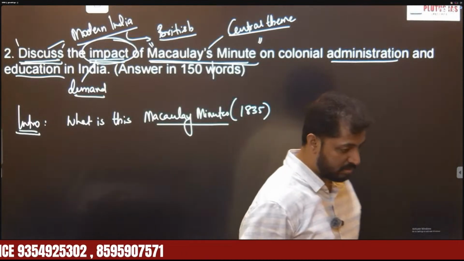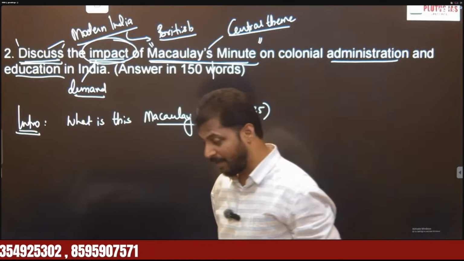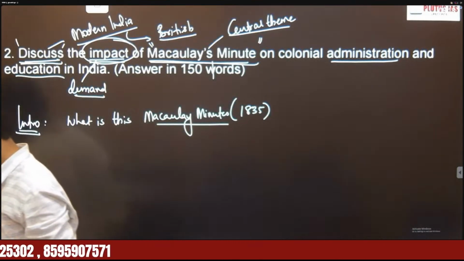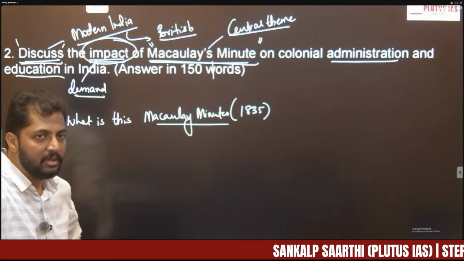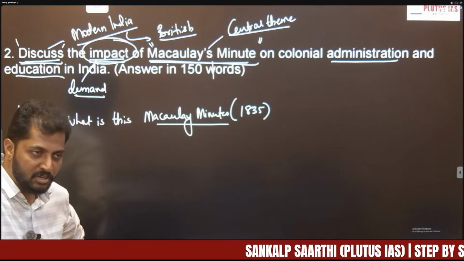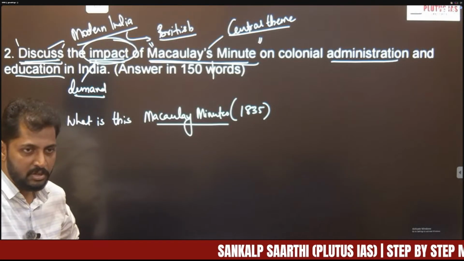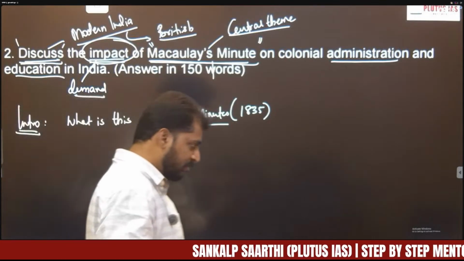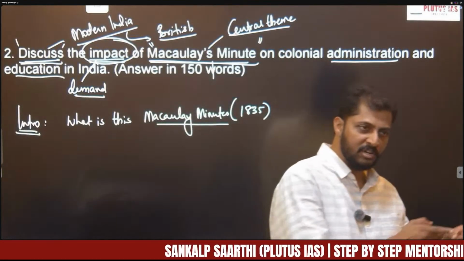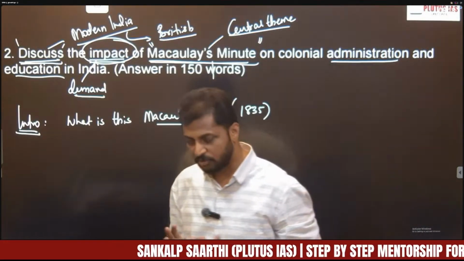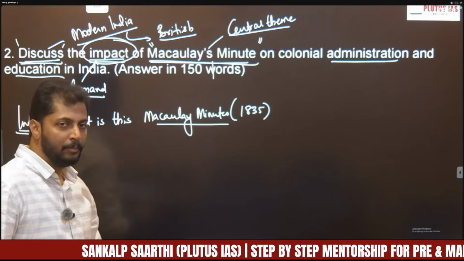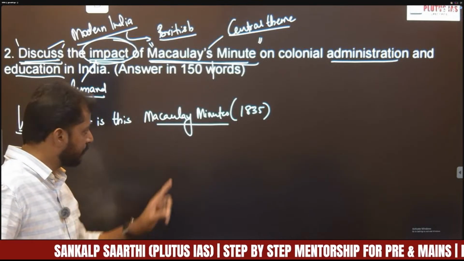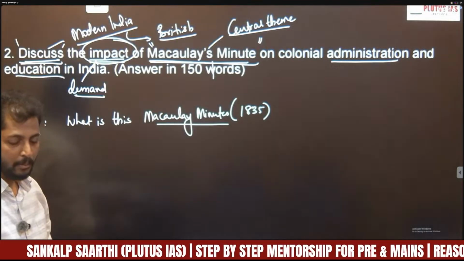But there was a dilemma: what type of education must be supported in India? Whether Oriental education or Western education. Oriental education means our Indian studies, Western education means European studies. That dilemma was resolved by Macaulay in his famous speech called the Macaulay Minute.